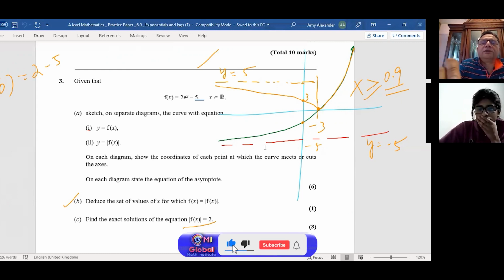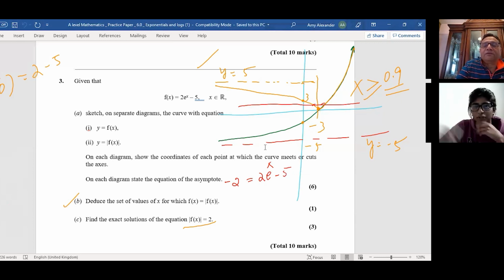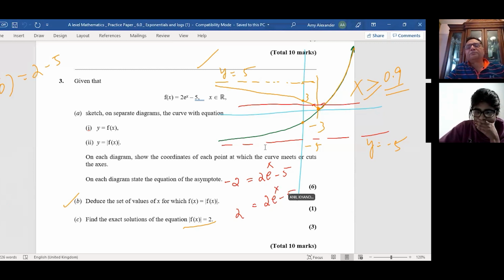So basically, you have to solve this equation. At 2 below this 3, we're looking for some point here. Do you see that? So you take the negative of the absolute value, so do a piecewise function. The absolute value could be -2 or +2. You get the idea. So solve for -2 equals 2e to the power of x minus 5, which is the negative of this, or +2 equals 2e to the power of x minus 5. Solve these two equations and get both your answers.